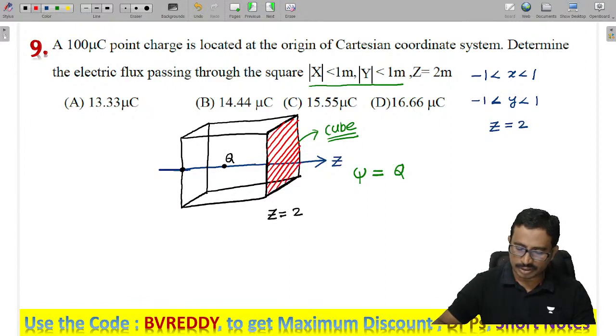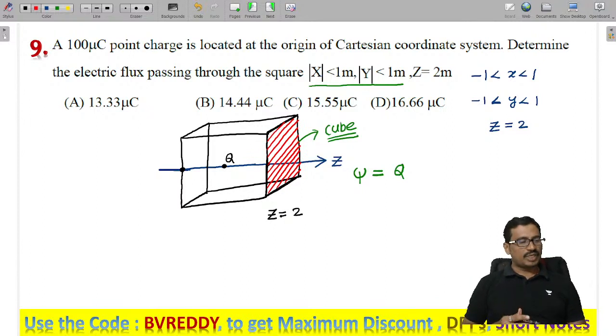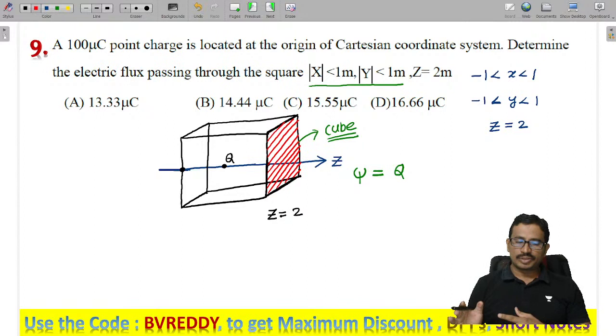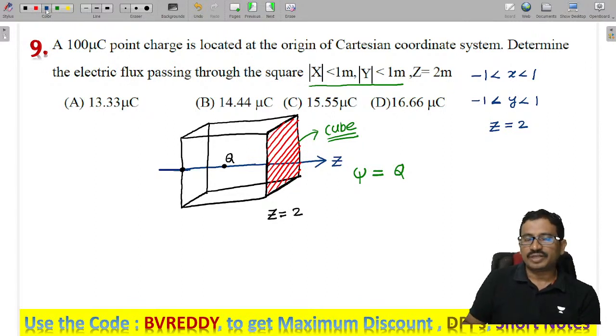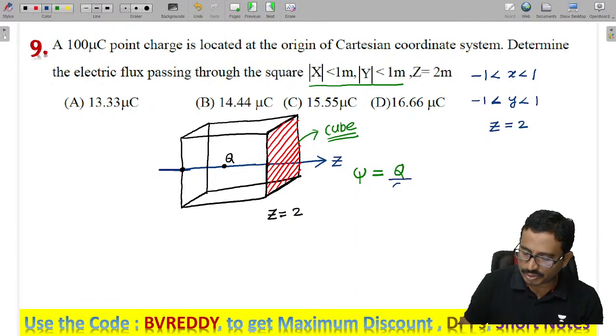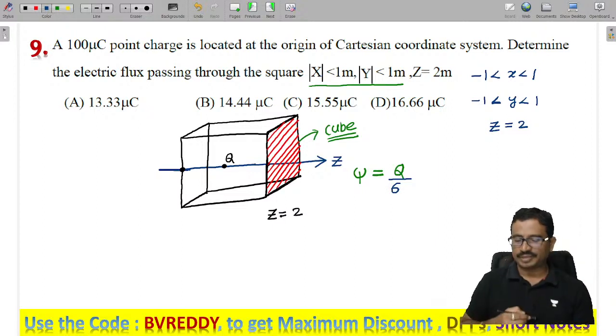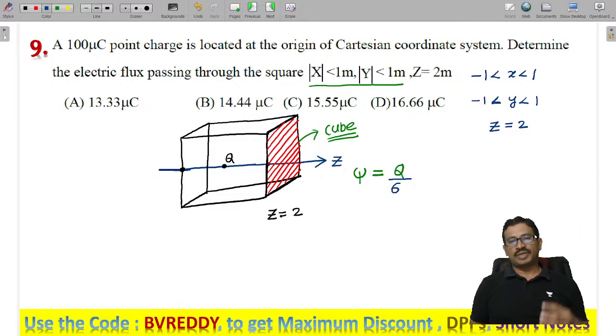This flux they ask him to find. So here the flux leaving through the 6 surfaces is equal to Q. Now what is the amount of flux leaving through all the surfaces? One surface means how much we can say here, that is equal to Q by 6. Tell me, how many flux lines will cross through my single surface, which is equal to Q by 6, I can say.